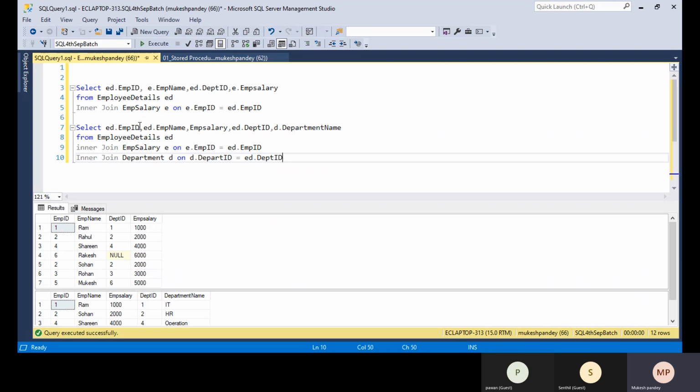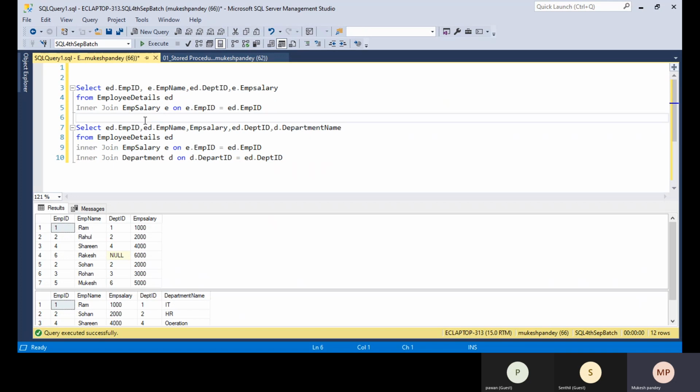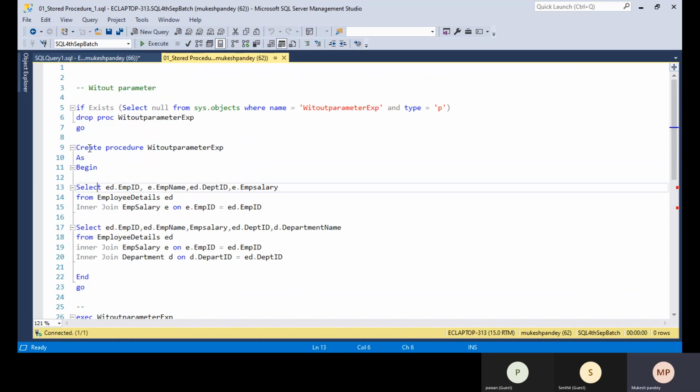But in SQL Server, we have the option to create a stored procedure to save this part of the code in the form of a stored procedure, and whenever execution is required, we only need to execute the stored procedure. No need to execute the entire code here. If you execute the stored procedure, by default all the code will be executed. So how can we convert this code into a stored procedure? While creating the stored procedure, you need to use create procedure and the name.